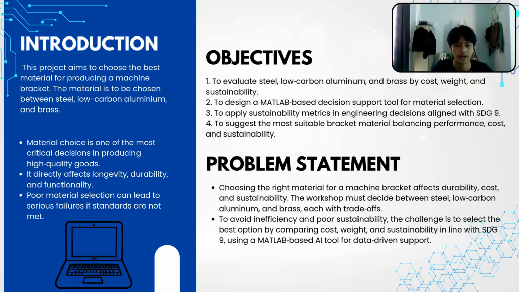First of all, this project aims to choose the best material for producing a machine bracket. The material is to be chosen between steel, low carbon aluminum, and brass. Material choice is one of the most critical decisions in producing high quality goods. It directly affects longevity, durability, and functionality. Poor material selection can lead to serious failures if standards are not met.